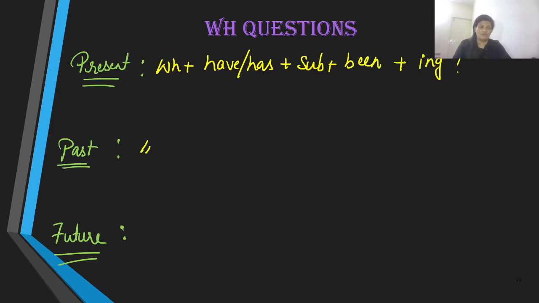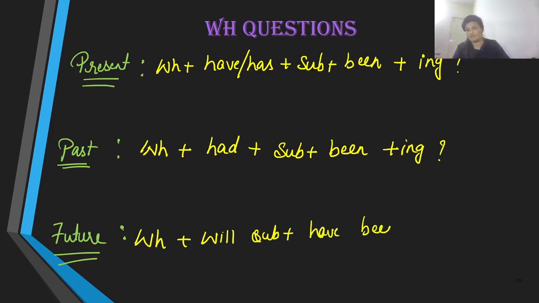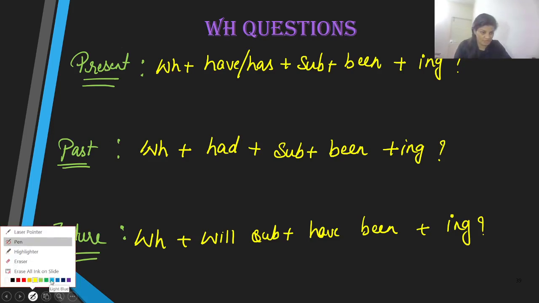question mark. The same is the case with past perfect continuous as well, but instead of have and has, we are going to use had and been and the ing verb. The same is the case with future as well, but instead of had, we are going to use will and subject and have been and the ing form that ends in question mark. So the examples are, let us take a different color right here.